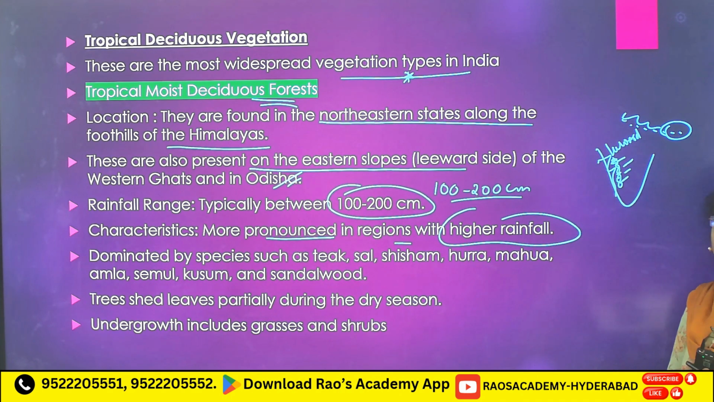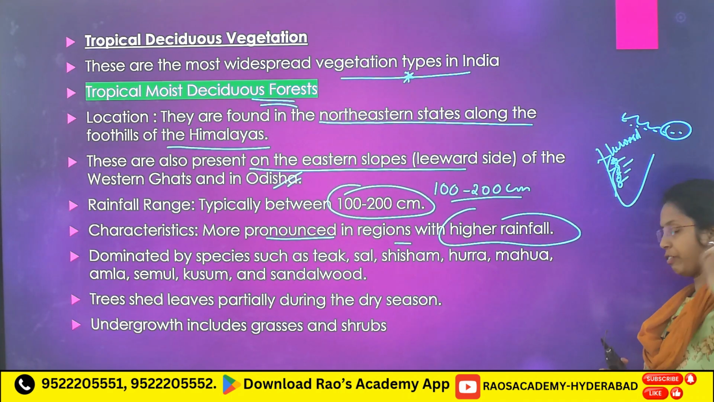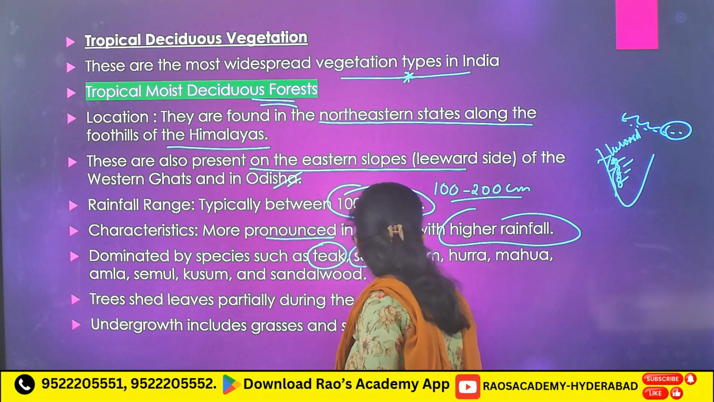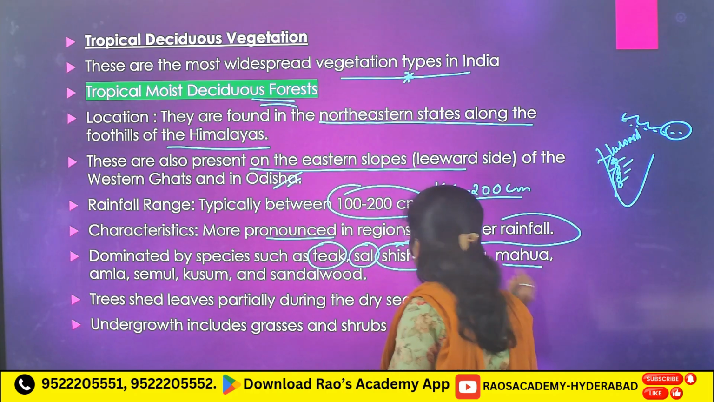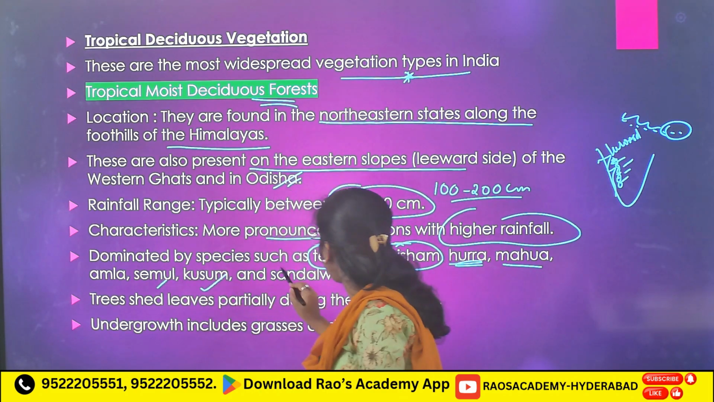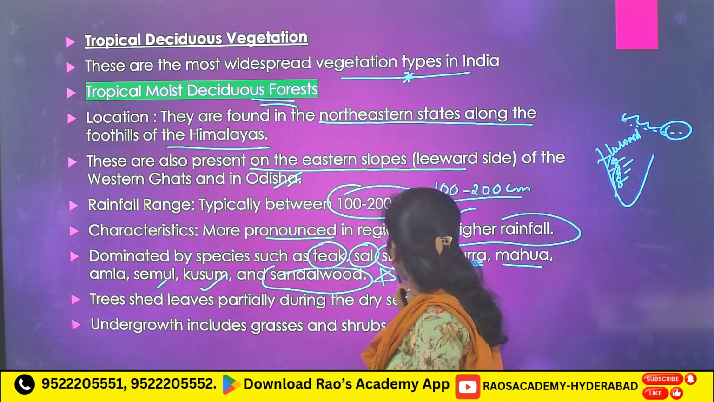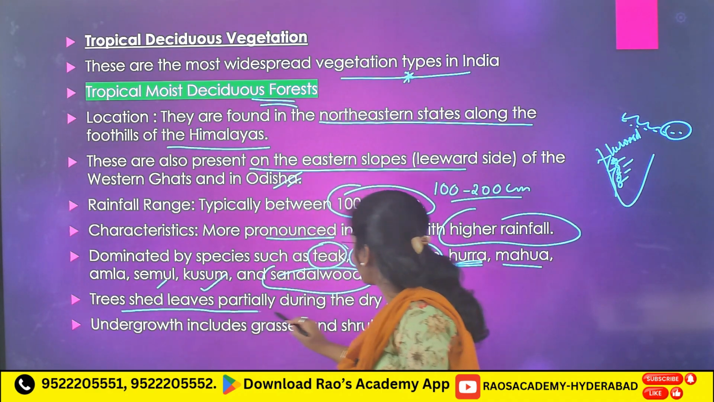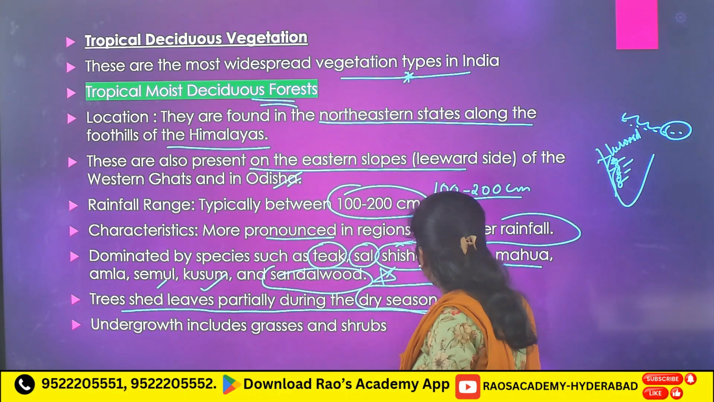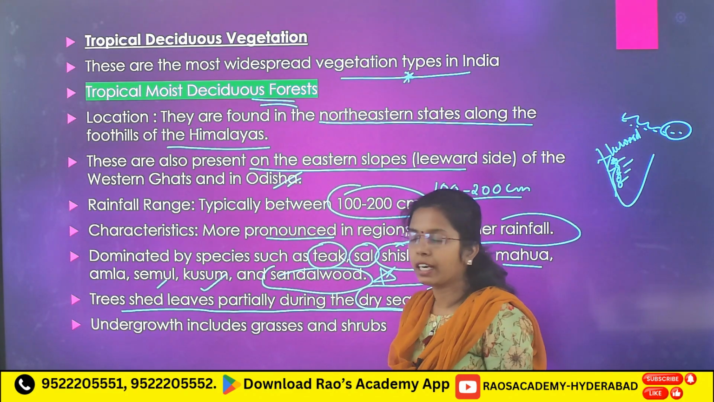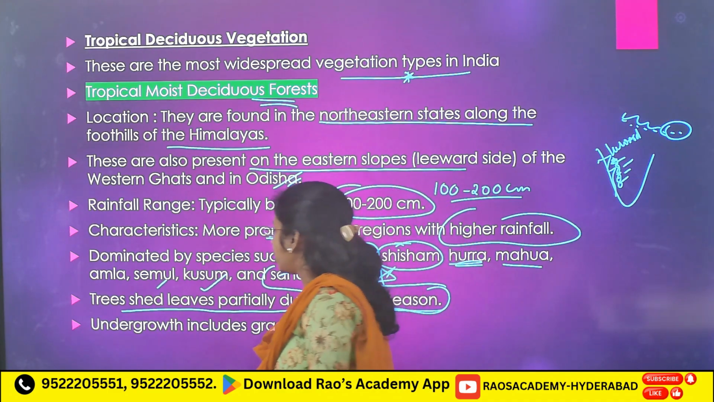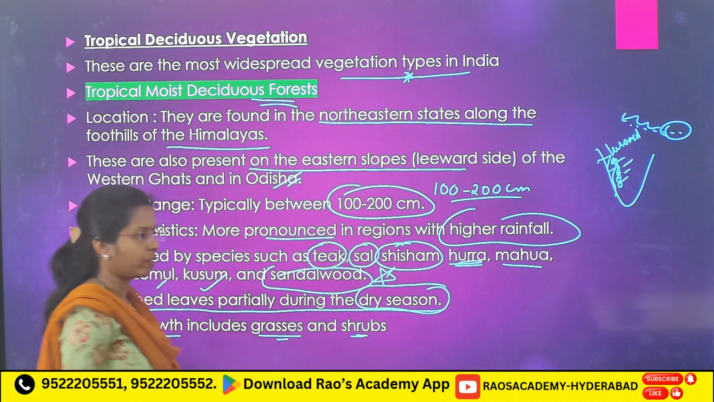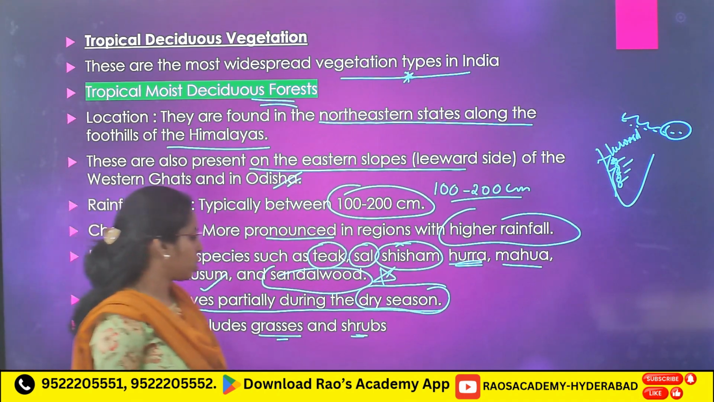Next, more pronounced in regions with high rainfall. Species, very important for your prelims. Again we are going to discuss those species: dominated by species such as teak, sal, shisham, purra and mahua, semul, kusam and sandalwood. Very important, you have to remember. Trees shed leaves partially during the dry season, mainly during winter they shed their leaves. Undergrowth includes grasses and shrubs. Here also we will see grasses and shrubs.